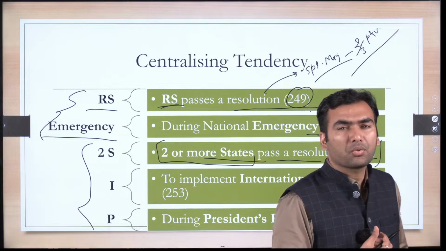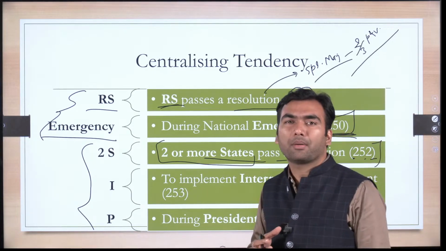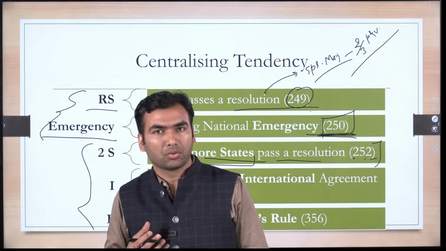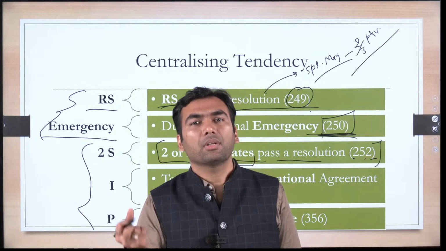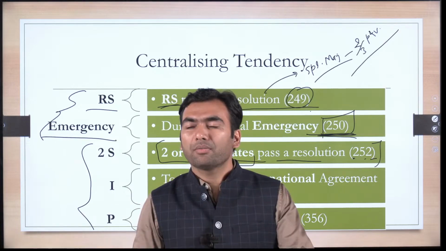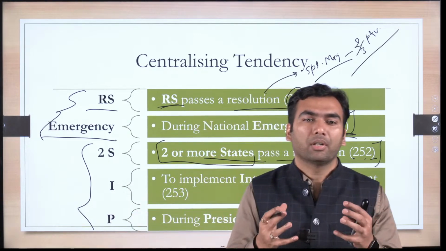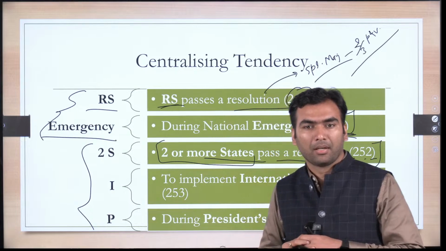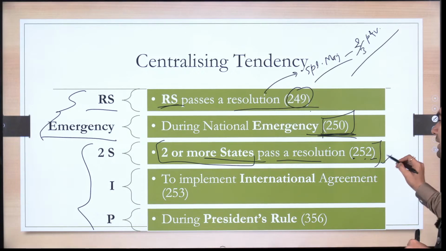When can such a situation occur? It's like say there is a common capital for Punjab and Haryana, that is in Chandigarh. So to govern Chandigarh, neither Haryana alone can make a law, nor Punjab alone can make a law. So both of these states requested the parliament that please make a law on how to govern Chandigarh. Okay, so in such scenario, usually 2 or more states can pass a resolution.